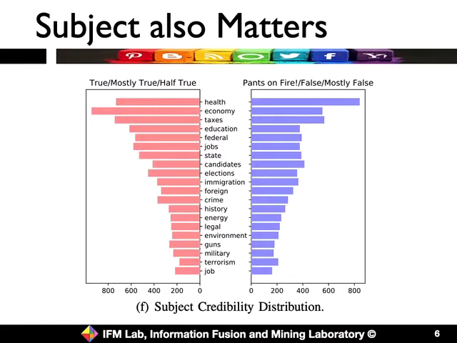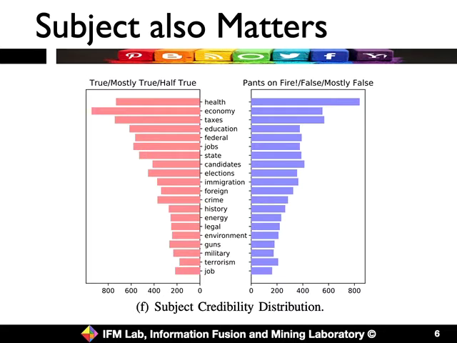Besides the creators and the contents of news articles, we also do some analysis about the subjects. According to our studies, news articles about topics like health are more biased to be fake. However, news articles about numbers, like economy or tax, are biased to be true.